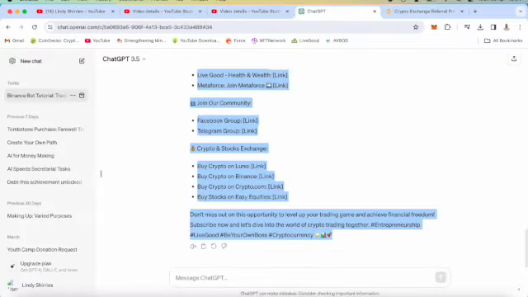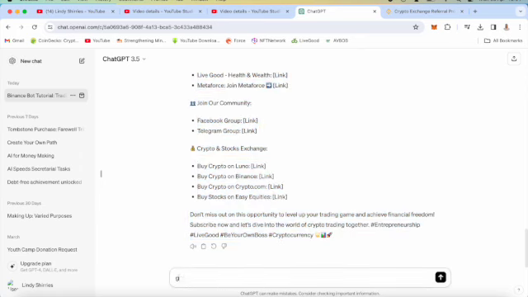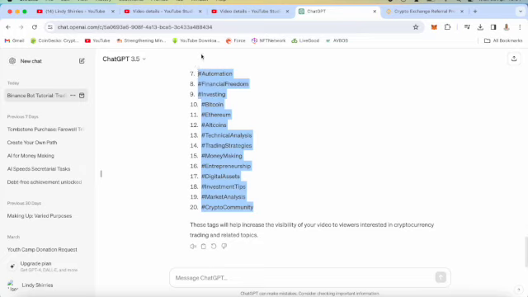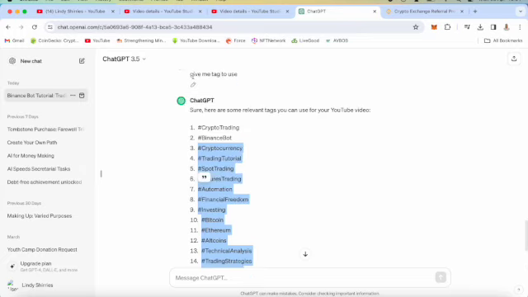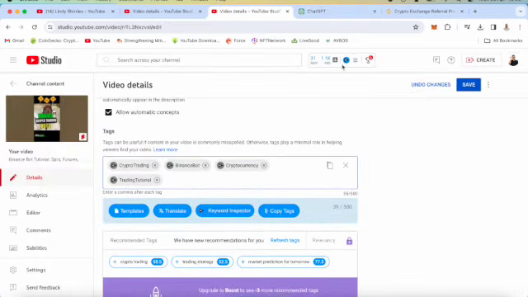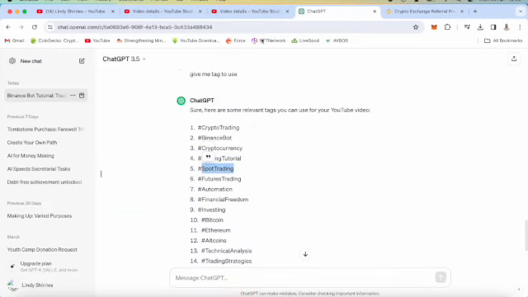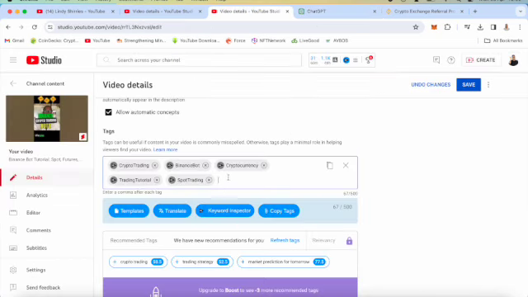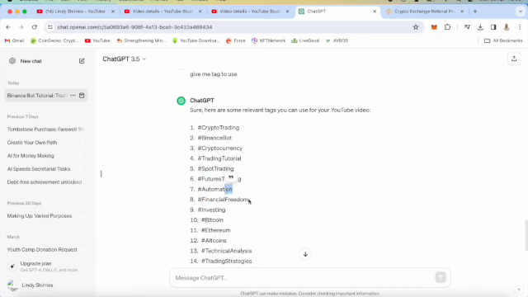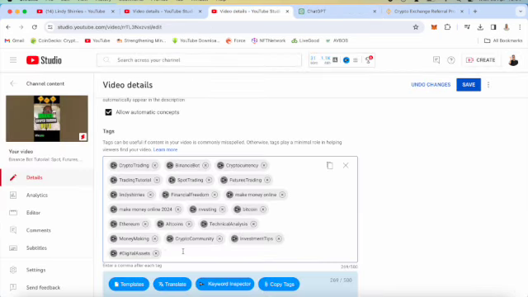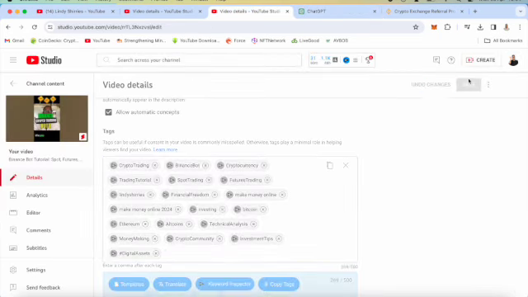And now go to tags at the bottom, go to ChatGPT again and say, give me tags for my YouTube channel for this specific topic. So it gives you all the tags that you need. So you just copy, but then I'm not going to copy. I'm just going to copy one by one because it has a hashtag, and tags and hashtags are not the same. Tags is just words, and hashtags is just hashtags, guys. And then I'm going to add all the hashtags until I am happy and click save when I am done.